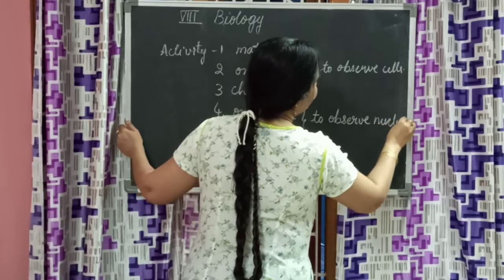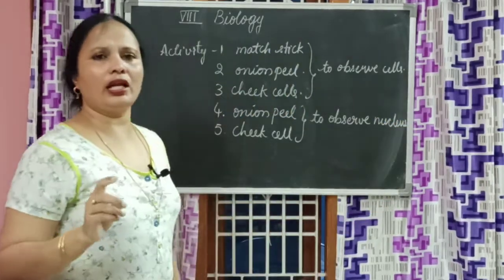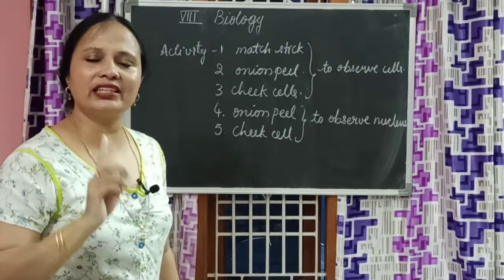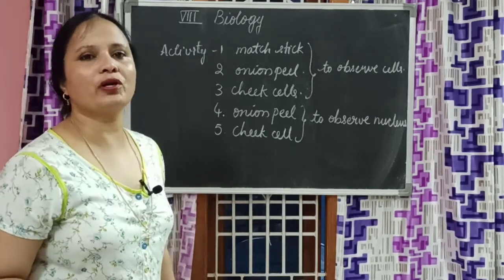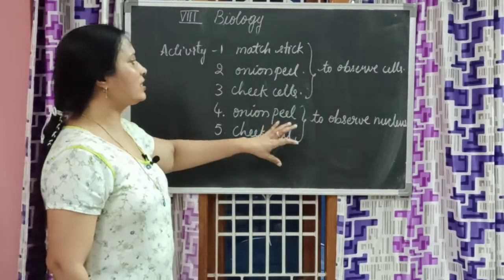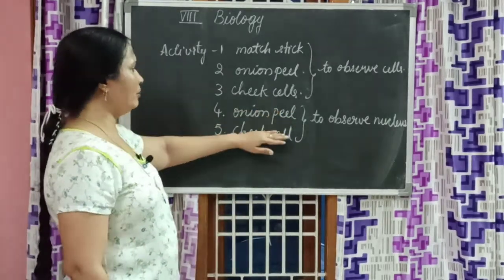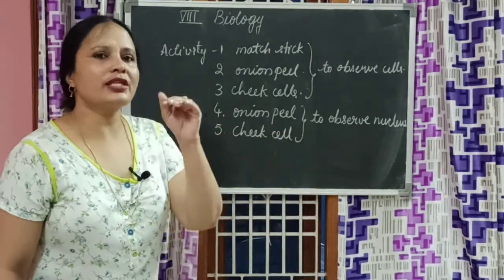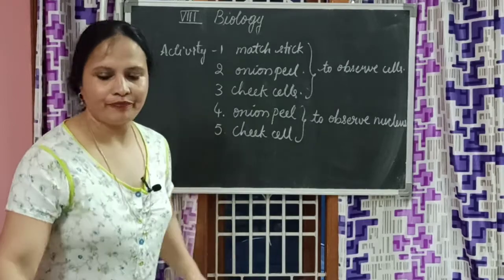As per Robert Brown, every single individual is made up of cells, and every cell has a dense part inside it which we call the nucleus. And the differences that you noticed in onion peel and cheek cells, we are now going to make a note of.